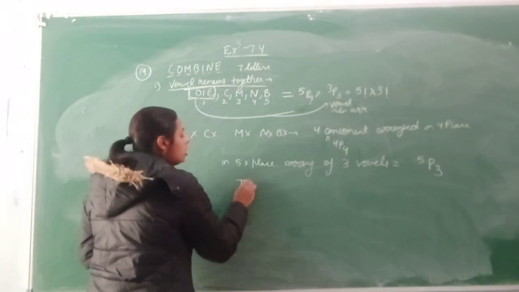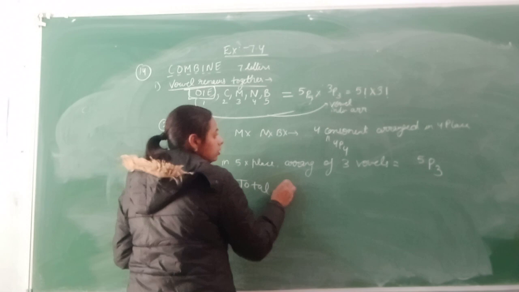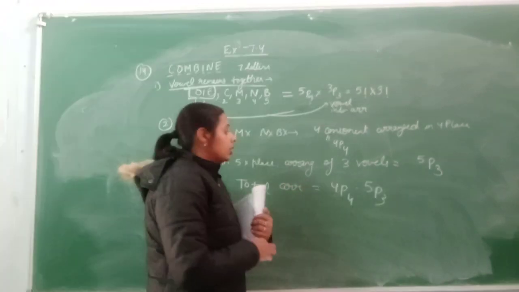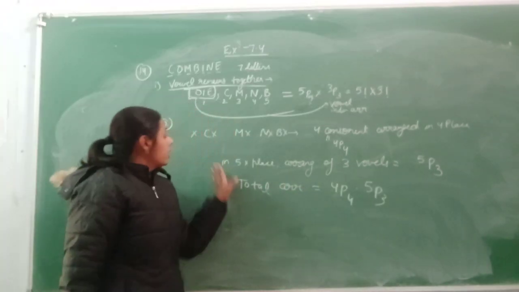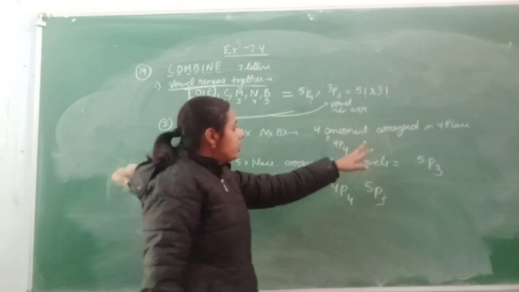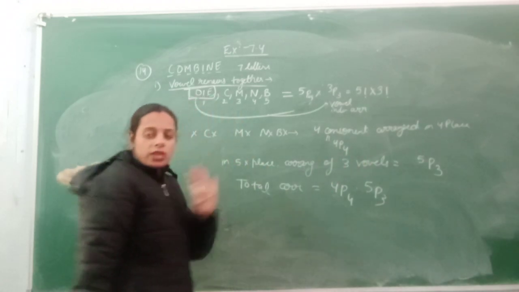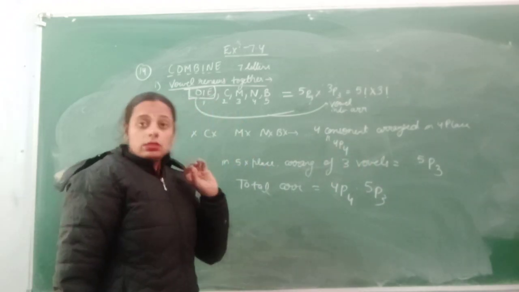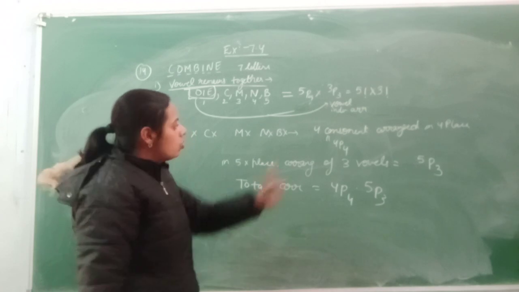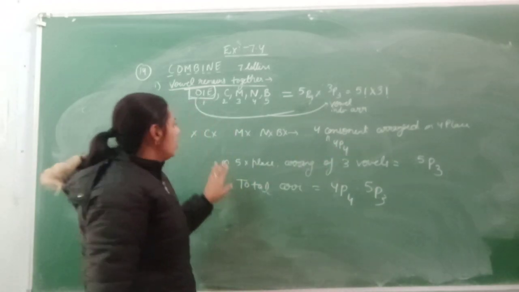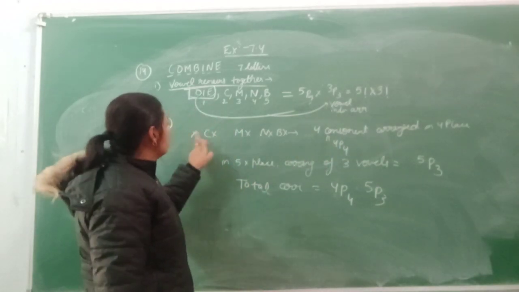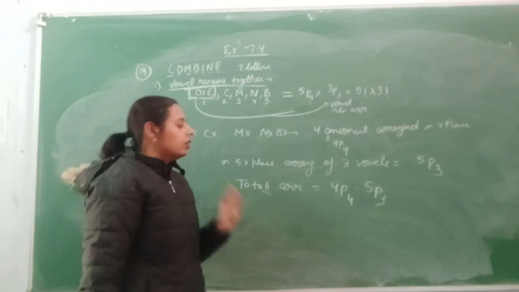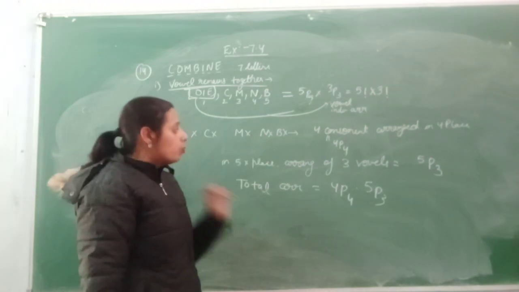So their total number of arrangements will be, yes, again the consonants we have already arranged in the 4 places because we have the 4 consonants, so 4P4 will be there. Now the 5 close places are there, and in the 5 close places I have to put the 3 vowels.